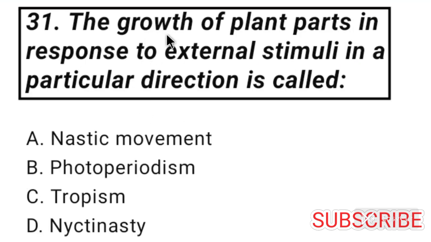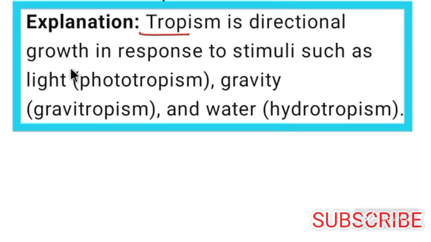Question number 31. The growth of the plant parts in response to external stimuli in a particular direction is called tropism. So option C is correct for question number 31. Tropism is directional growth in response to stimuli such as light, phototropism, gravity, gravitropism, and water, hydrotropism.